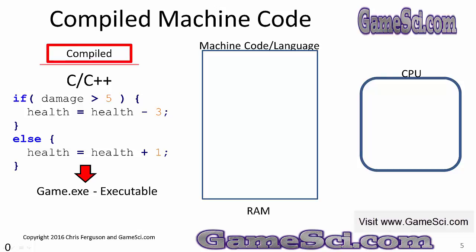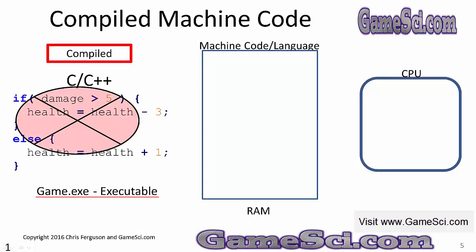Well, compiled means we're going to take this code that we wrote. This is code in C and C++. We're going to take this code and convert it over to game.exe, or an executable file. We're going to convert it over before we ever run the program to ones and zeros. That exe is short for executable. In a Windows operating system environment, the exe extension says this code is converted to binary ones and zeros.